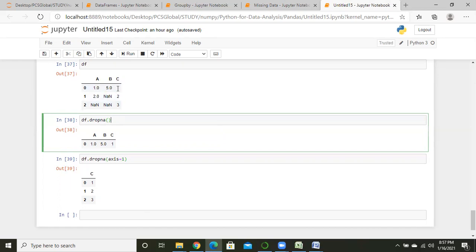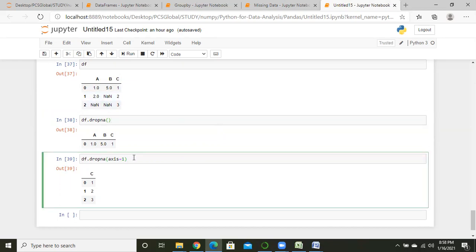So see, in this C column there is no null value, right? But in this A column and B column there are some null values. So if I write axis equal to 1, Python gives us just the column C, means Python drops column A and column B because there are null values. But in column C there are no null values.